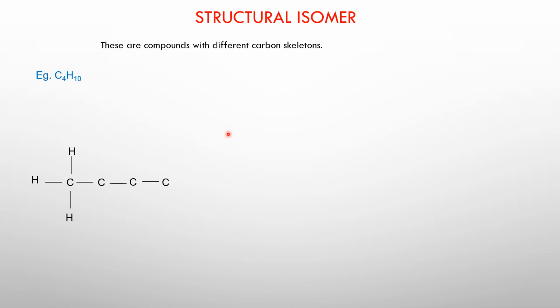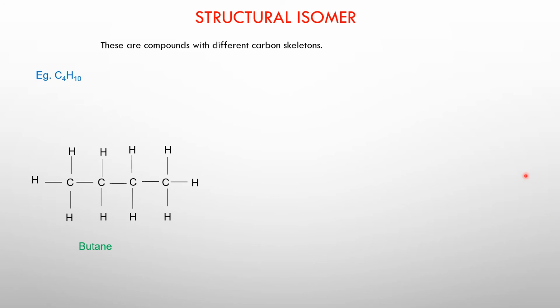Let's look at the second carbon. The second carbon has 2 bonds, one here and the second one. So it requires the other 2 bonds, which are going to be formed by the hydrogen atoms. Likewise for the third one and then the last carbon. So this is how the organic compound can be arranged. 4 carbon, 10 hydrogen can be arranged in this way.